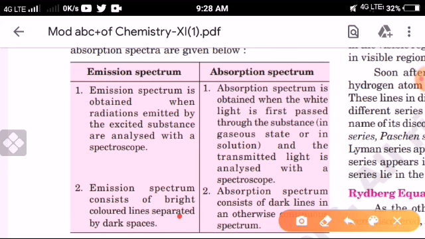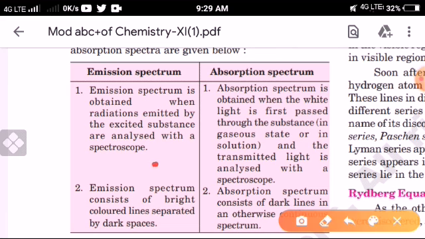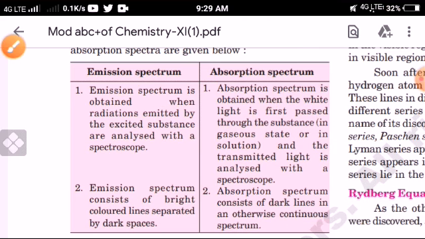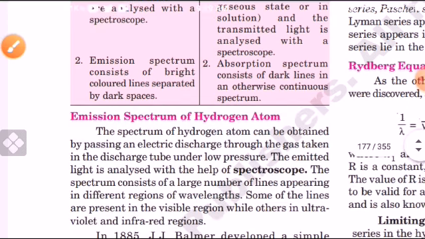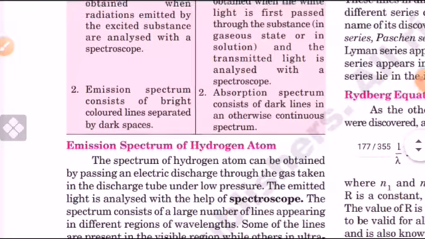But the absorption spectrum consists of dark lines in an otherwise continuous spectrum. It also contains the dark lines. Understand? All the lines are dark. So this is known as the absorption spectrum. This is the discussion about the emission and absorption spectrum.